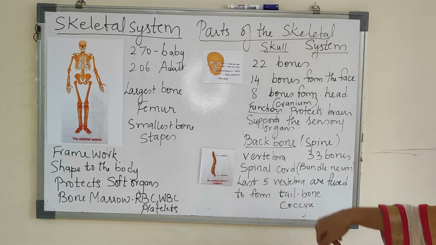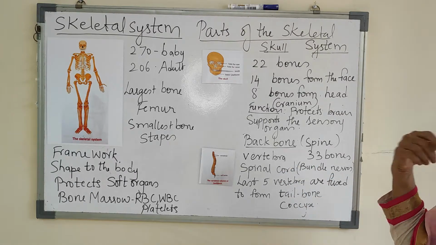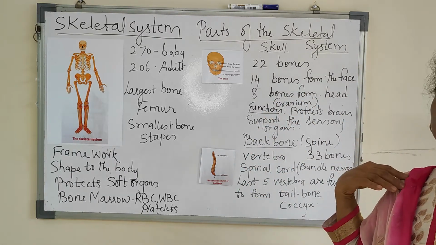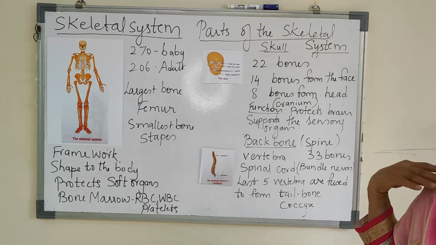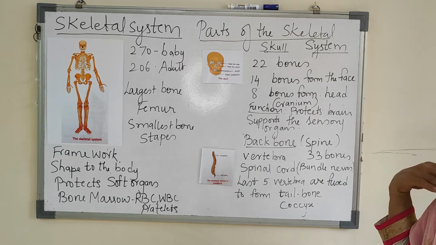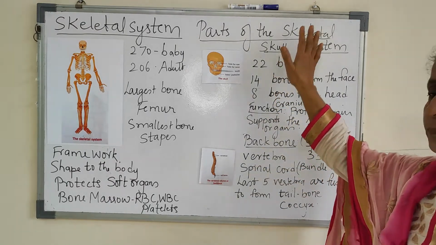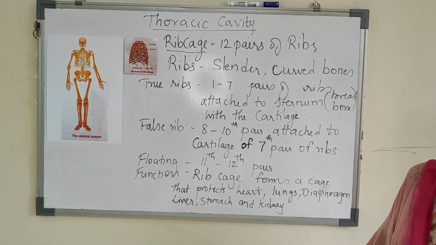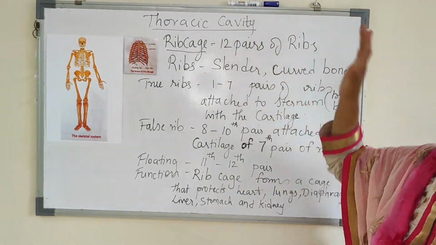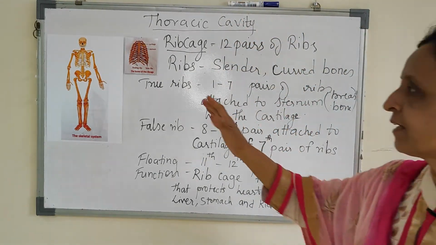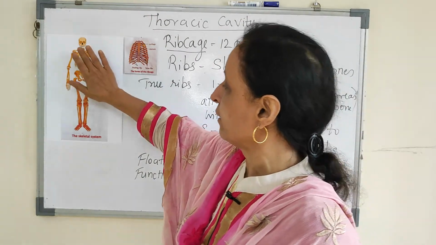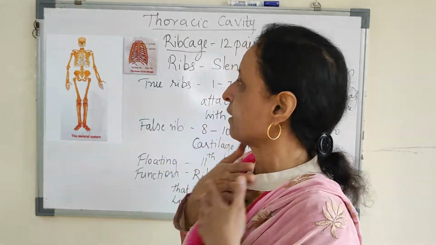After studying the vertebral column, we will study different bones which are present in the hand and the attached bones. Now the thoracic cavity. Here you can see this is the thoracic cavity.